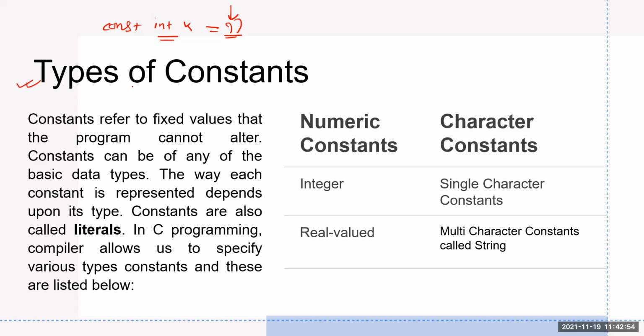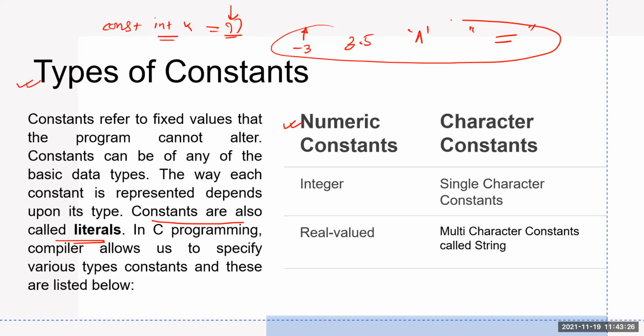So types of constants. Now we can see in C programming, it is categorized into 4 types, but it is grouped into 2. One is the numeric constants, another is the character constants. And these constants are also called literals. Literal means a symbol value, a value. We can have many types of values. A character also we have, a name also, many types of values. So now we're going to discuss about those values that we can use to initialize or update a particular variable or a constant.